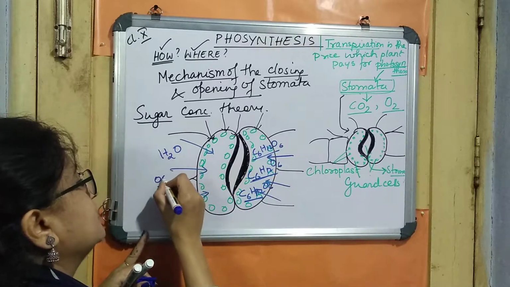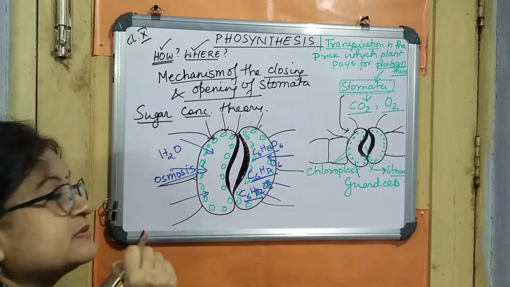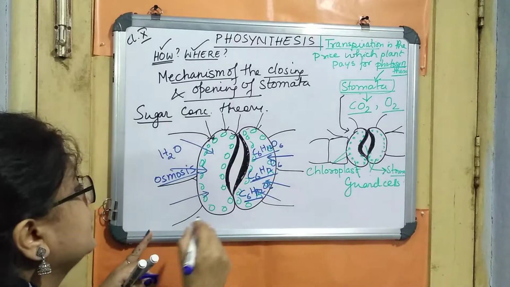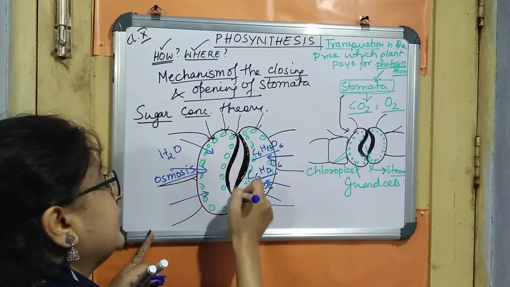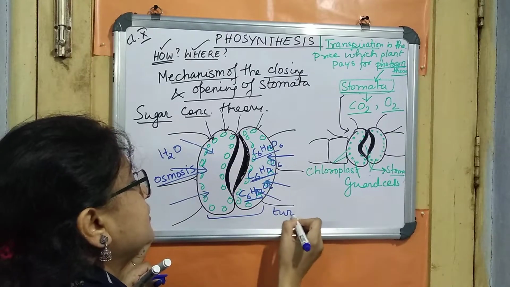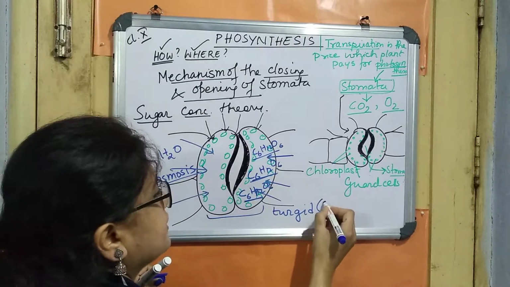This will happen because of osmosis, which is already explained in the chapter absorption by roots. So then when the water enters, obviously the guard cells, they both will turn turgid. That is the swelling of the cell.